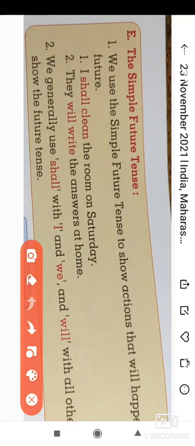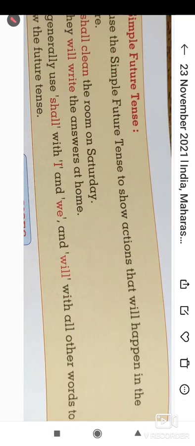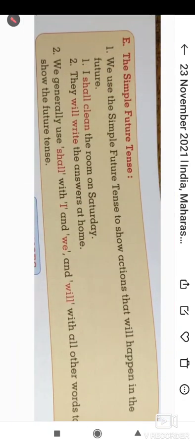The second point is that we generally use shall with I and we, and will with other subjects to show the future tense.